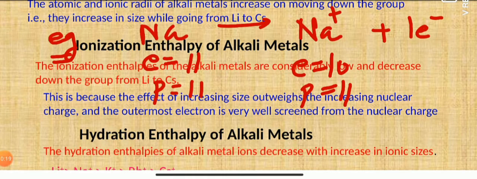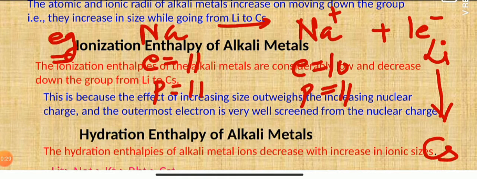Similarly, as you move from lithium towards cesium, atomic size increases. As a result, there is a decrease in the ionization enthalpy.